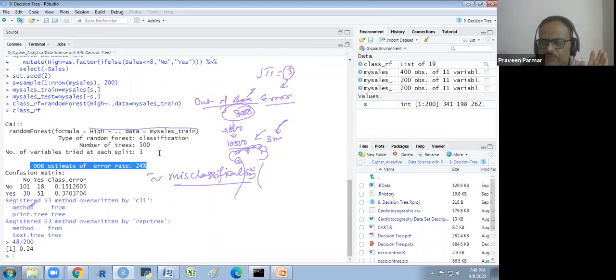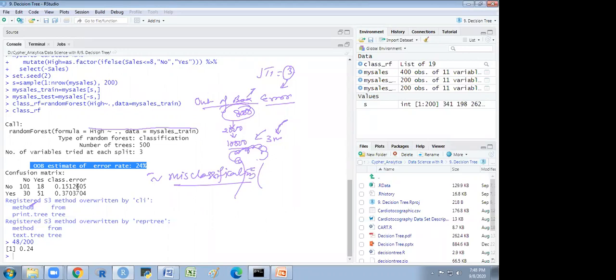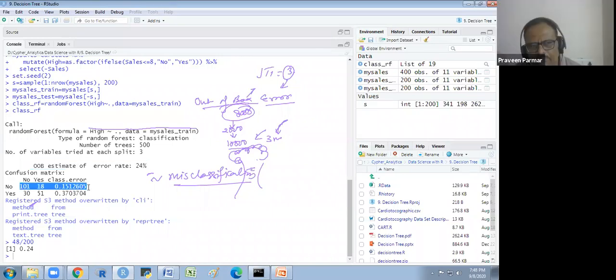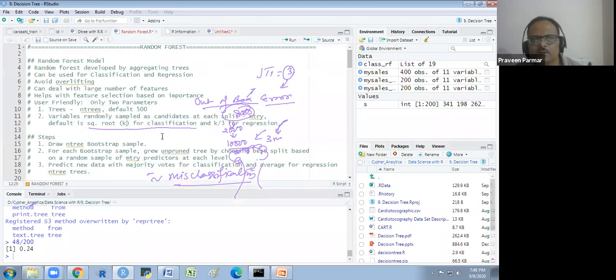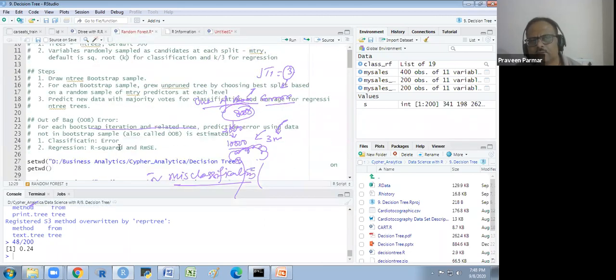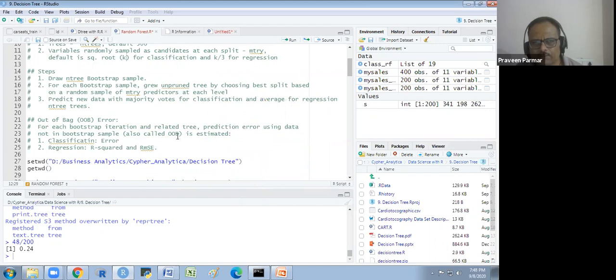Here is the confusion matrix, so we could measure the TP, sensitivity and specificity also. We could use the caret package, or we could calculate that also. I will explain that later.